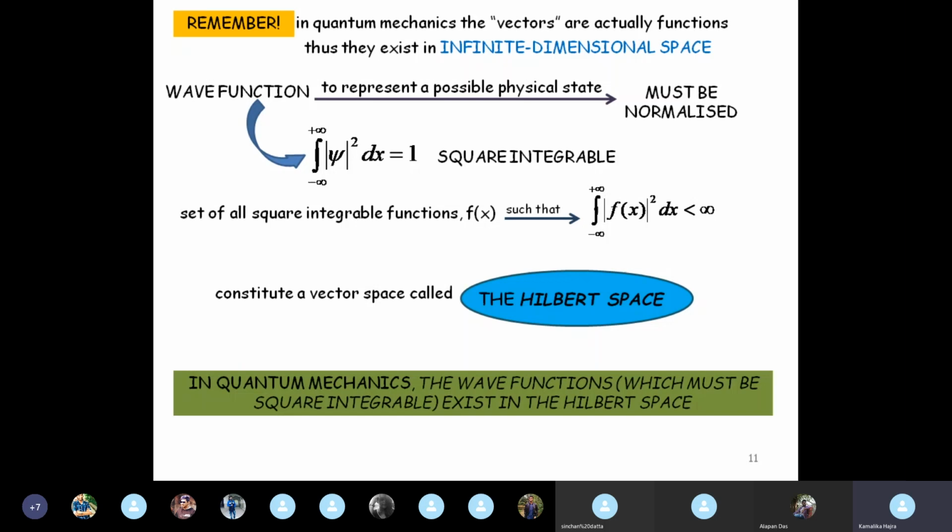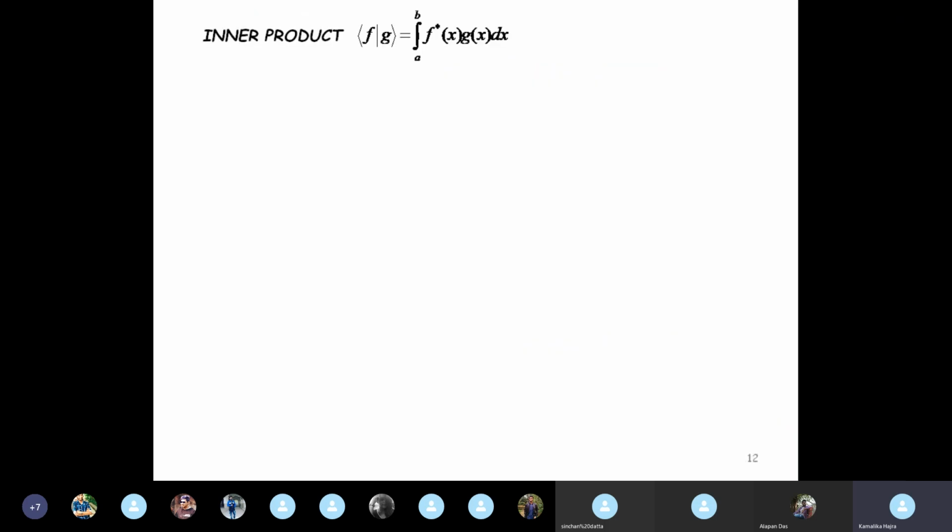Now inner product was defined as this. We have several times dealt with this kind of an expression, integration from a to b, which in most of our discussion becomes integration from minus infinity to plus infinity. But remember, when we were discussing the square well or the 3D square well, this became the dimension of the well, 0 to a or minus L to plus L, something like that. So this that we discussed is nothing but the inner product.